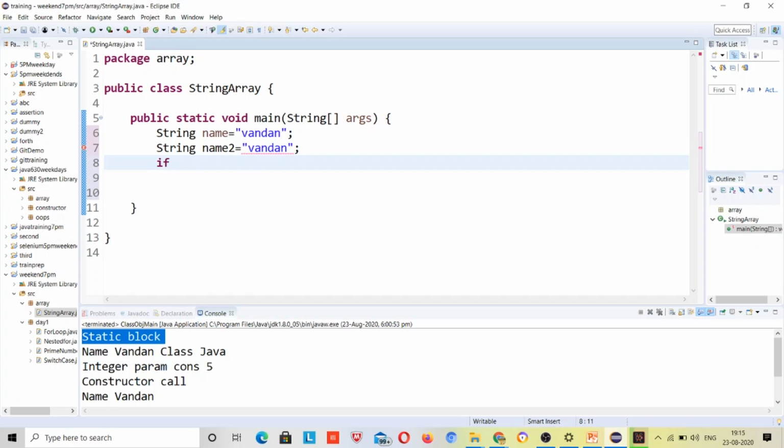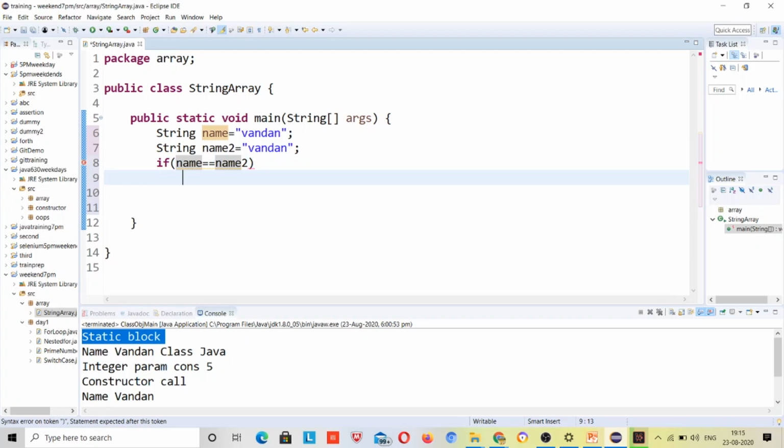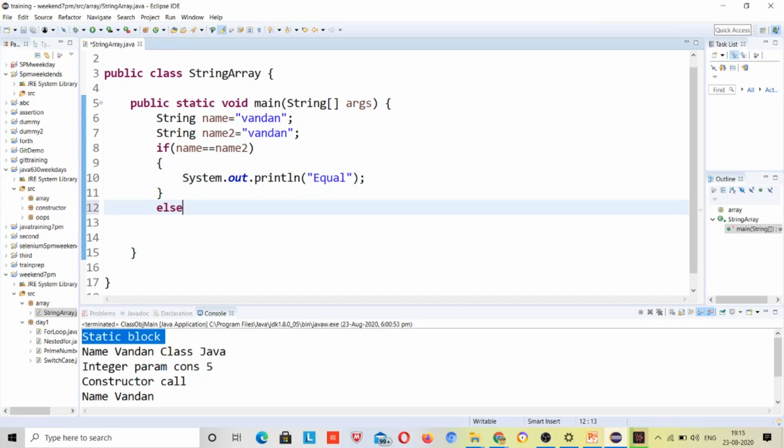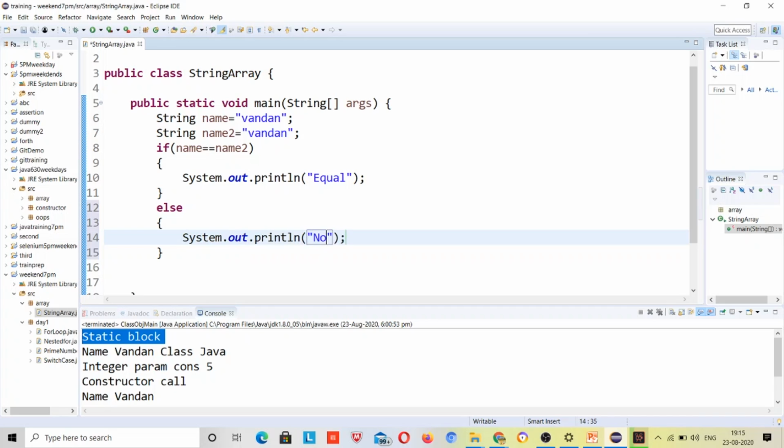Now if I compare the content, if name is equal to name2, then just print sys out equal, right, else it will go to the else part and it will be printing not equal.